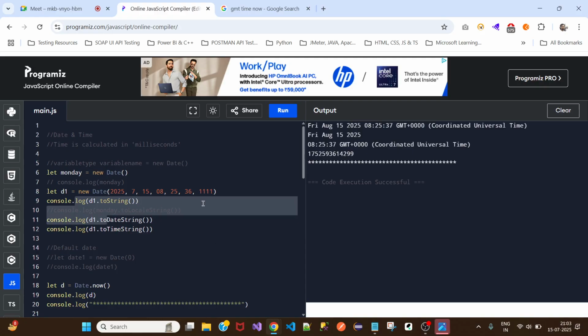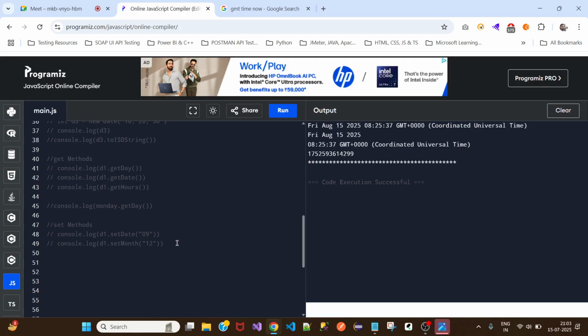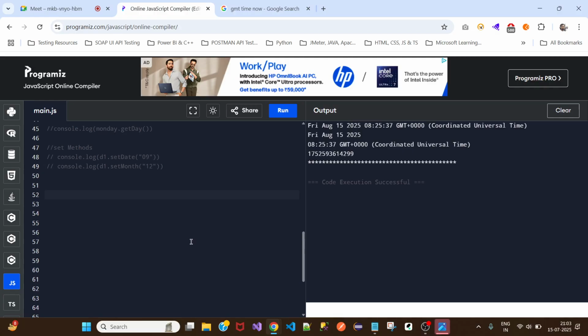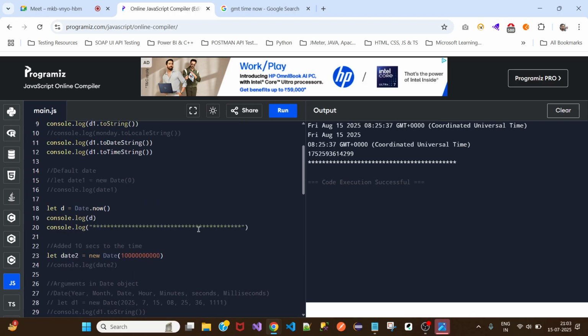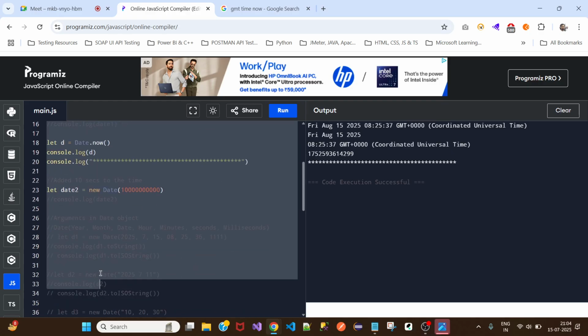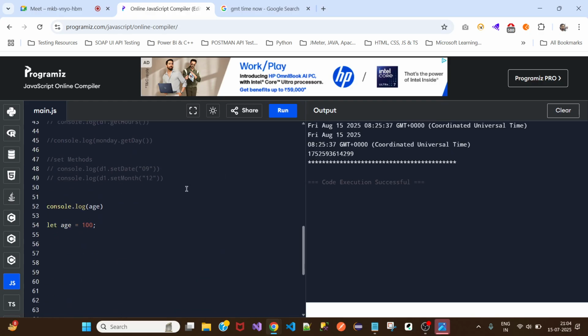So I can also say it in this way. Let me do one thing here. Console dot log age. Now I'm creating let age equal to 100. Now let me comment out this whole part. Now this is the variable I have created, and I'm calling that variable. I just want the output of that variable, whatever the value is.